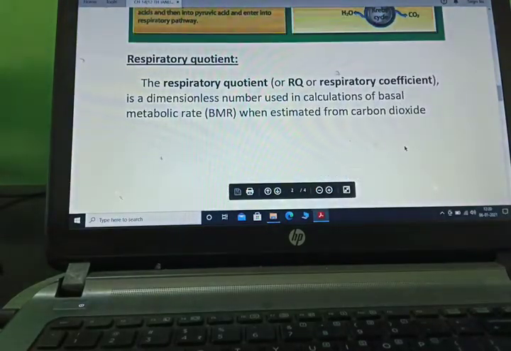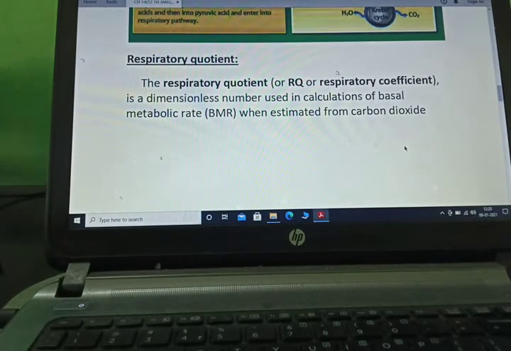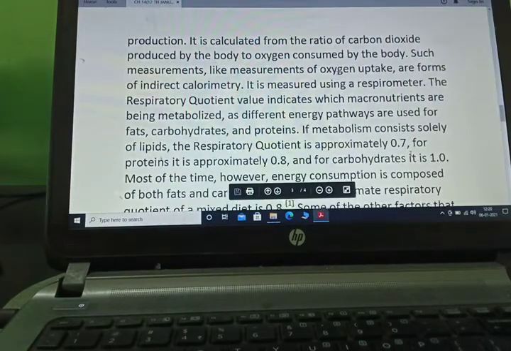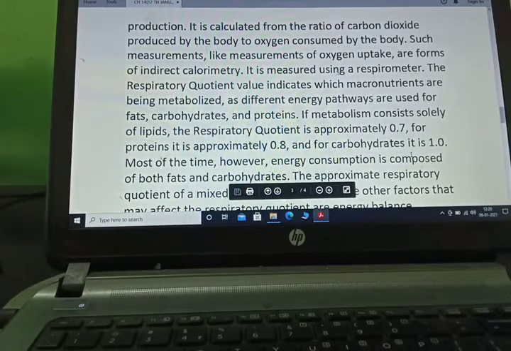Now, respiratory quotient. The respiratory quotient, or RQ, or respiratory coefficient, is a dimensionless number used in calculation of basal metabolic rate when estimated from carbon dioxide production. It is calculated from the ratio of carbon dioxide produced by the body to oxygen consumed by the body.